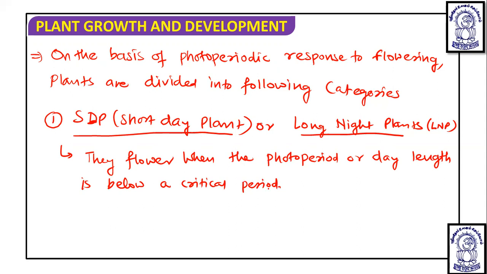Okay. So if a light period below the critical photoperiod is obtained, these plants are going to flower. The critical photoperiod is that continuous duration of light which must not be exceeded in a short day plant. Okay, that is known as the critical period.